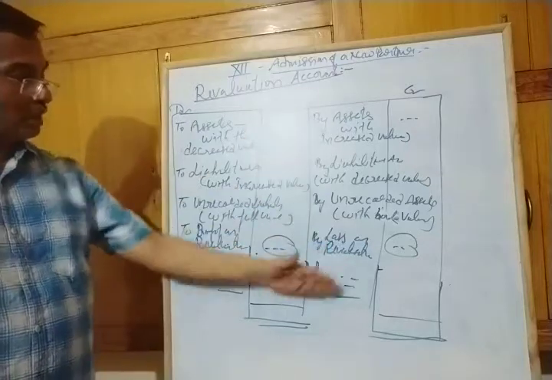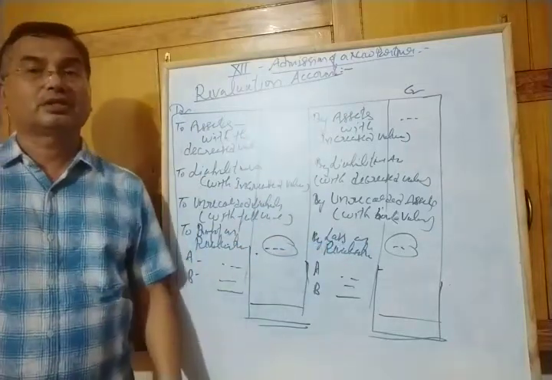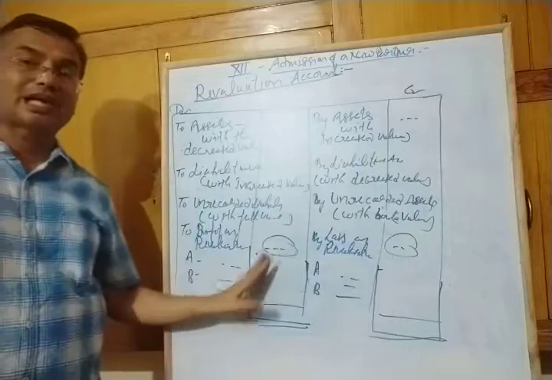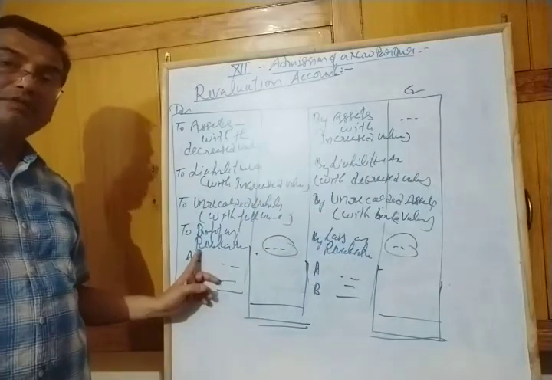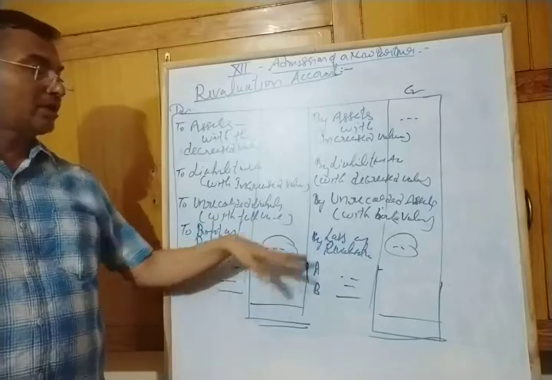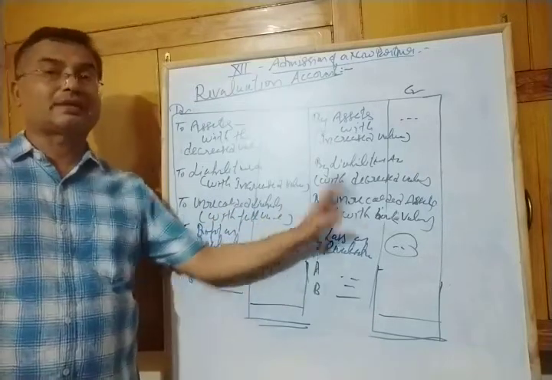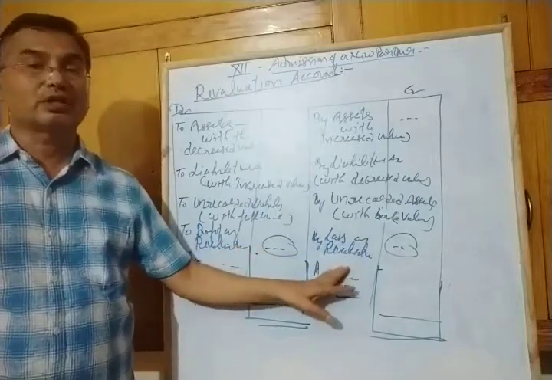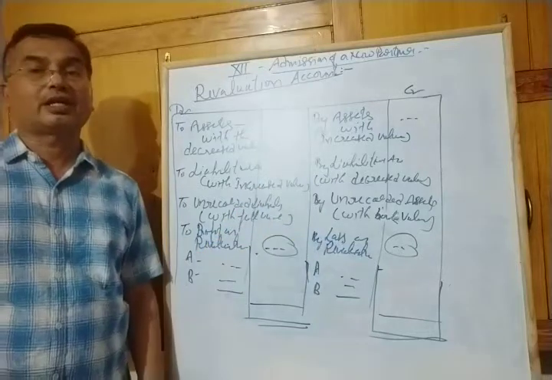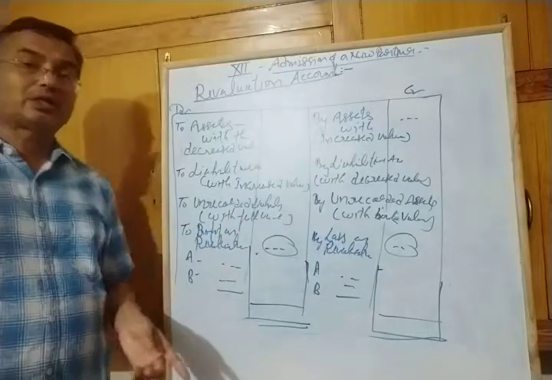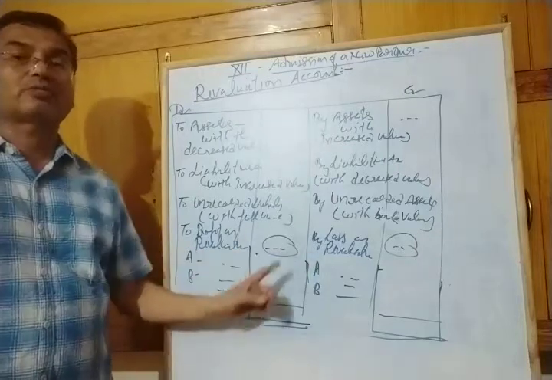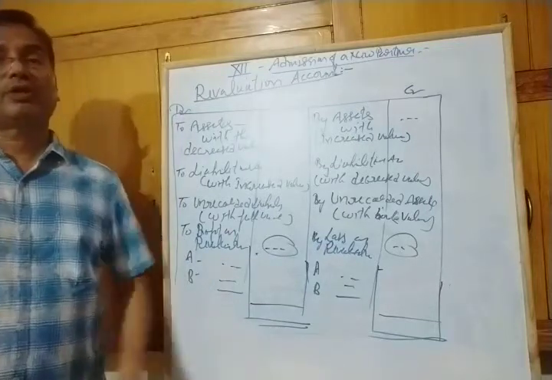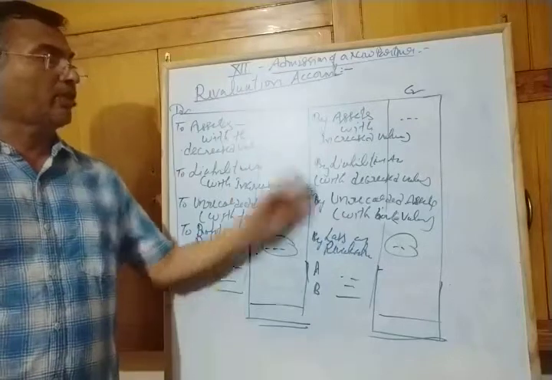After that, you make the total of both sides and calculate the difference. The difference is known as profit or loss. If credit side total is more than debit side total, it is called profit on revaluation. Vice versa, if debit side is more than credit side amount, then the difference is known as loss on revaluation. This profit or loss is divided between all partners in their old profit sharing ratio and transferred to their capital account, and it is balanced now. This is the revaluation account, and you can make anything with the help of this account.